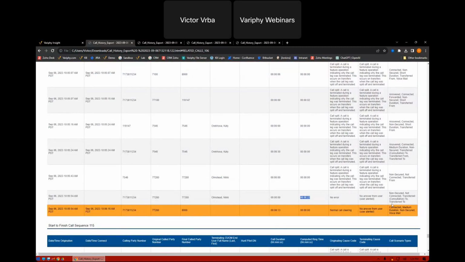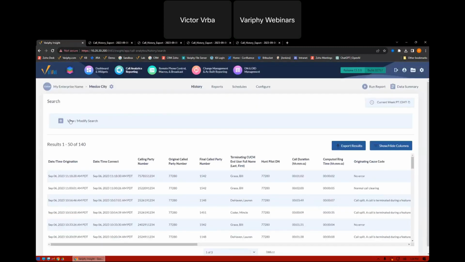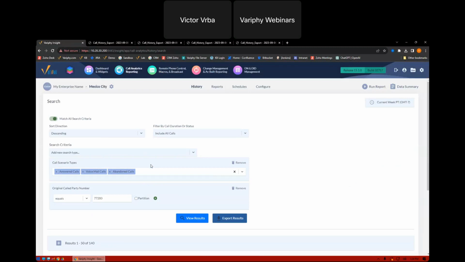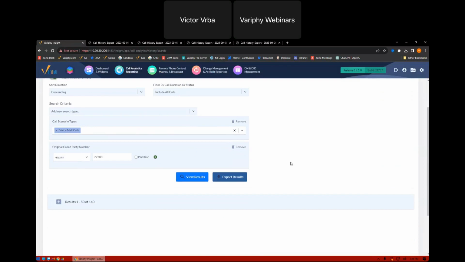So we're going to utilize these 2 values here to help narrow down how often something like that is happening, where calls are actually ringing to my agents, they're not getting answered in a certain amount of time, and then going to voicemail. So we're going to utilize our call scenarios for that. We're going to go back over to our report right here. Now we're going to strictly focus in on just the voicemail calls. Again, I want to know how often these calls are ringing to people and not getting picked up.